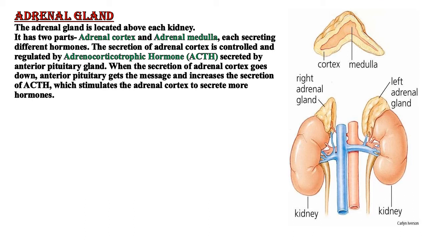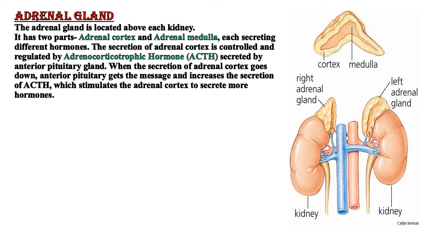As we already know, the pituitary gland is the master gland, so even in the adrenal gland we find ACTH being secreted by the anterior pituitary gland. When the secretion of the adrenal cortex goes down, the anterior pituitary gets the message and it increases the secretion of ACTH, which stimulates the adrenal cortex to secrete more hormones.